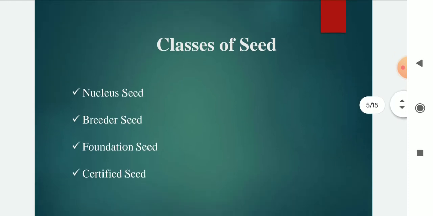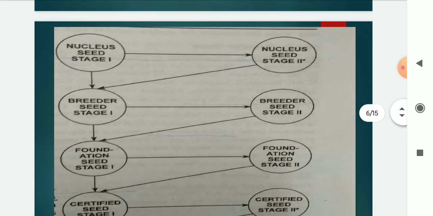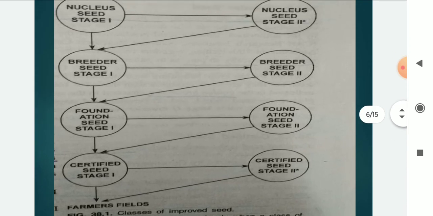Then another topic is the classes of seed. The classes of seeds include four stages, that is the nucleus seed, breeder seed, foundation seed and certified seed. There is a general figure.